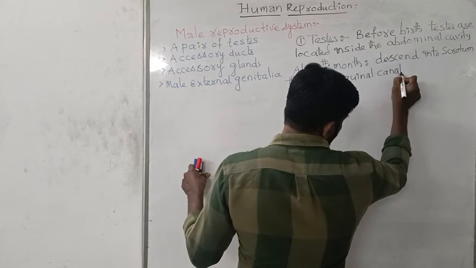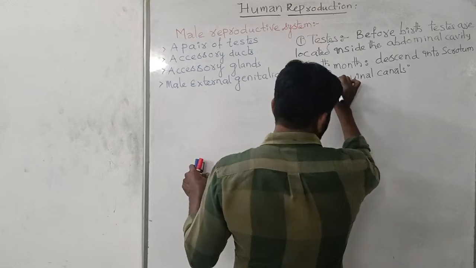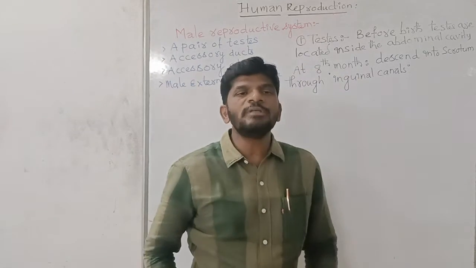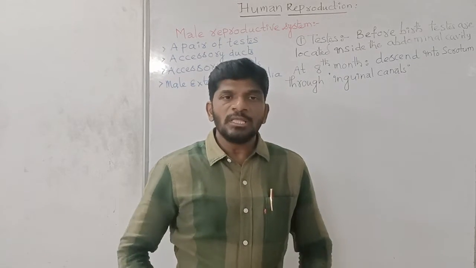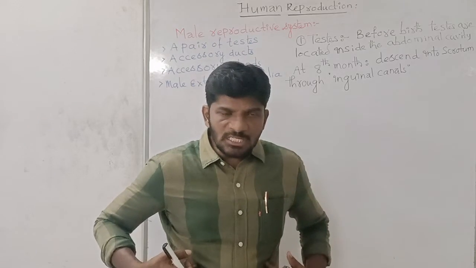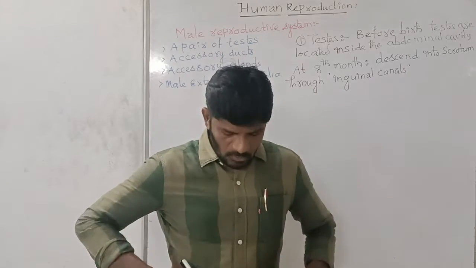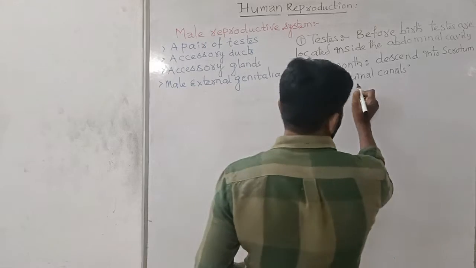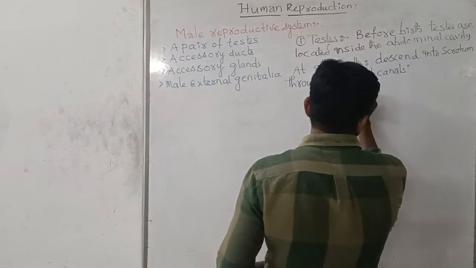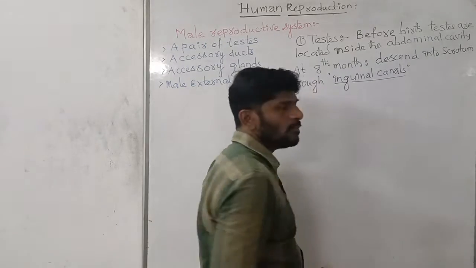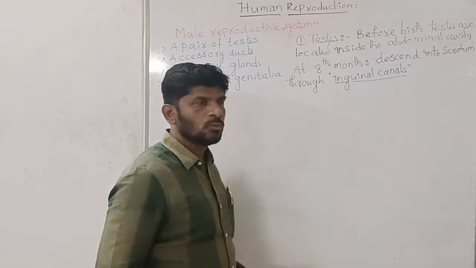These inguinal canals connect the abdominal cavity with the scrotum. They convey the testes into the scrotum through the inguinal canals.